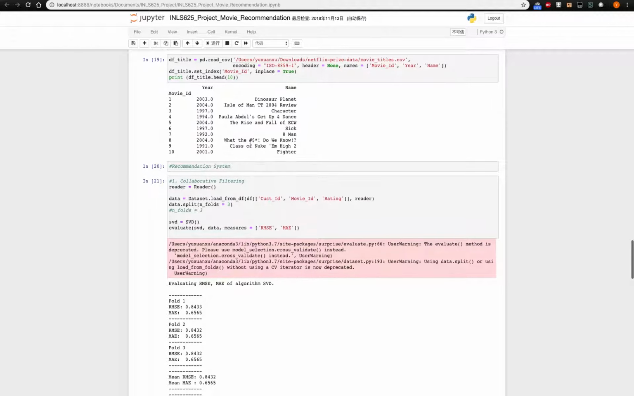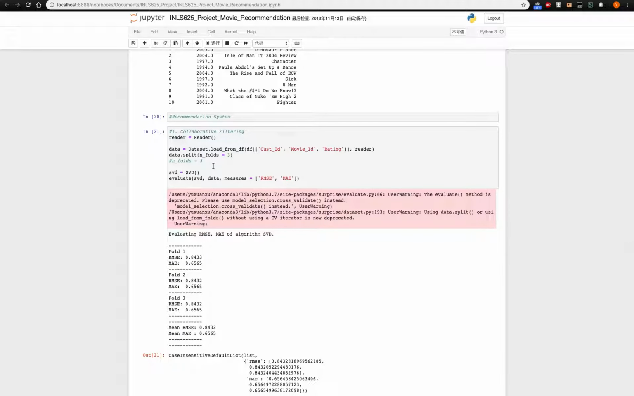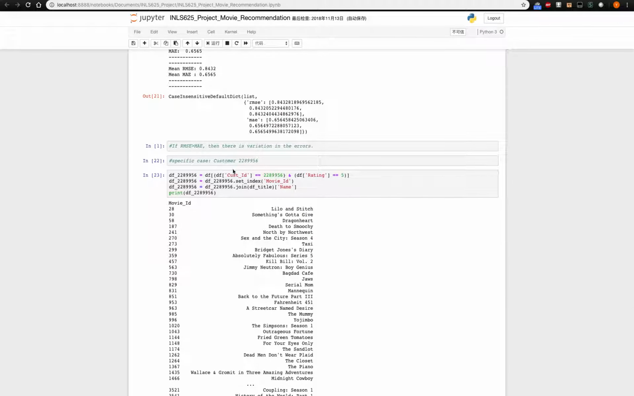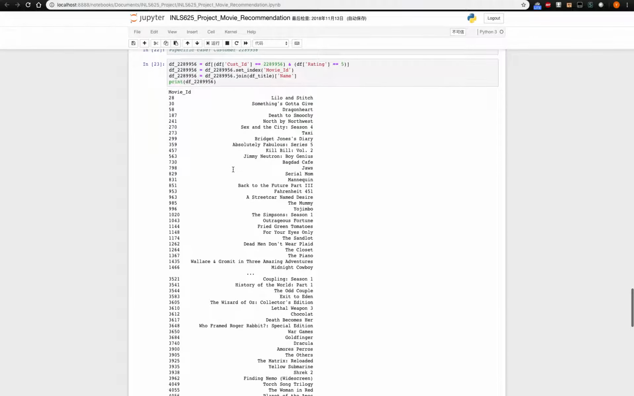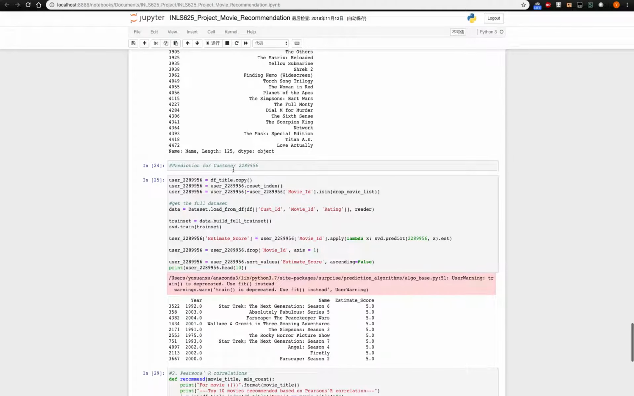And first, I try to do the collaborative filtering for the recommendation system, and I use a threefold method to conduct the method. And specifically for this customer, I try to predict what movies he might like. And here is a list that he gave ratings for, and by using the model, we can see these are the 10 movies that he might like.